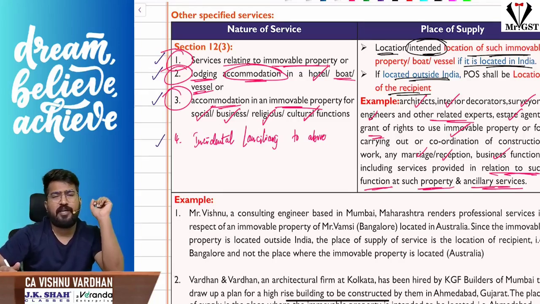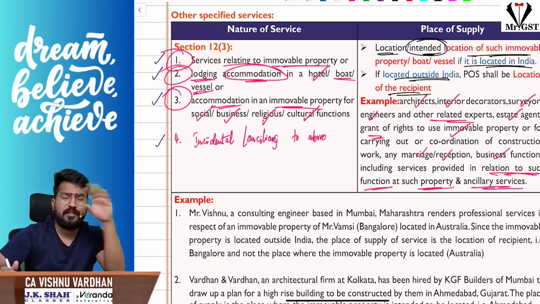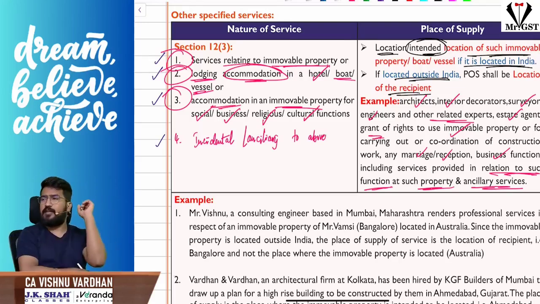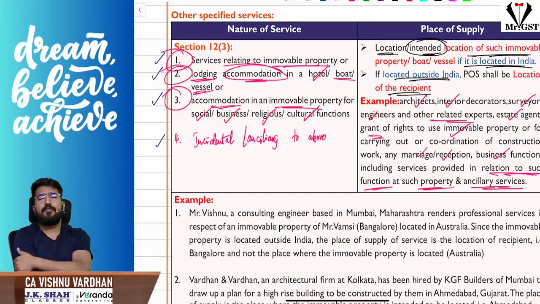For example, you are an architect designing the hotel plan. Then the place of supply will be where the hotel is going to be constructed. Let us assume you are a real estate agent giving advisory services for selling or buying land. What is the place of supply? Where the immovable property is located. Or you are going to a hotel booking the accommodation. What is the place of supply? Where the hotel is located.